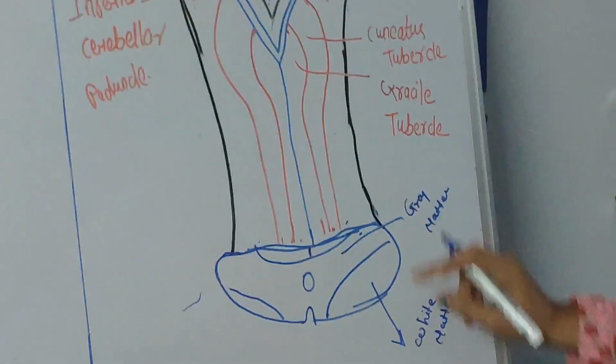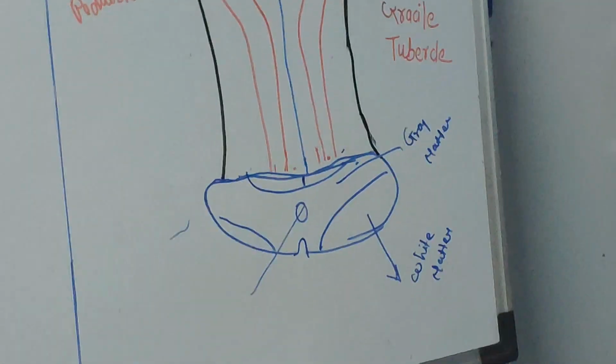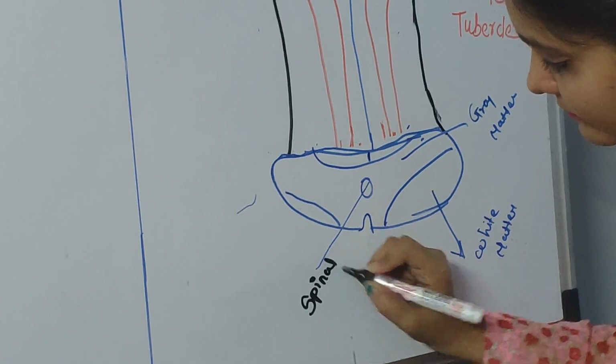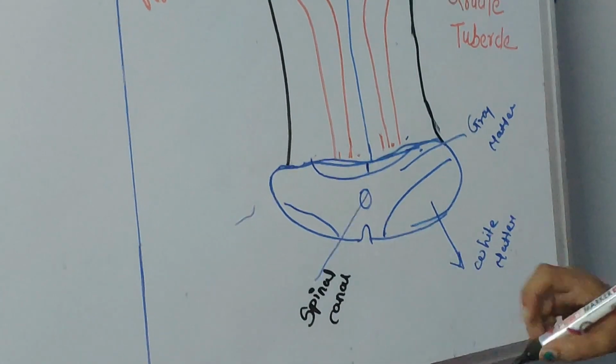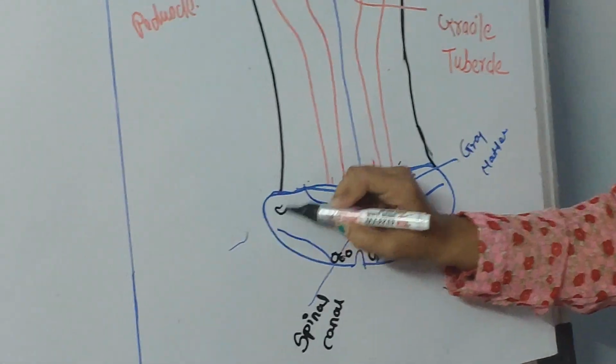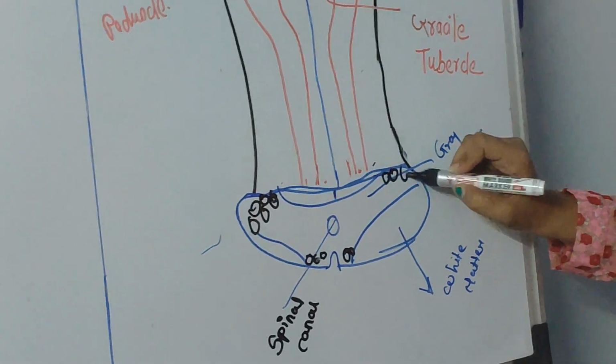Listen carefully, it is a very important point. The middle portion is the spinal canal. In the anterior portion there are motor neurons and in the posterior portion there are sensory neurons.